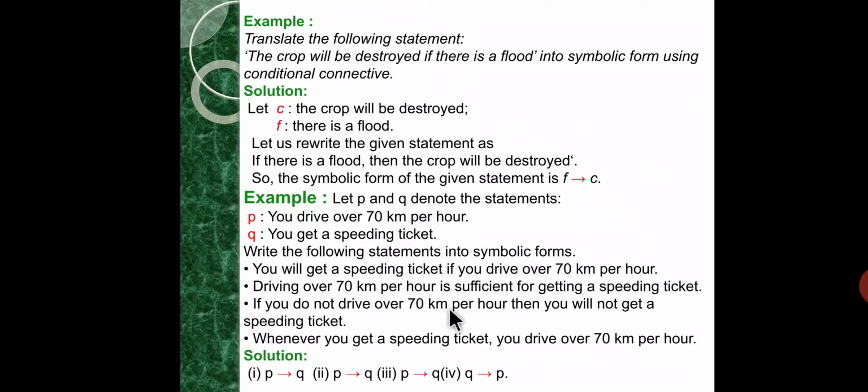Driving over 70 km per hour is sufficient for getting a speeding ticket. So the proposition is P implication Q. Another terminology is mentioned in the question. If you do not drive over 70 km per hour, then you will not get a speeding ticket. This can also be denoted P implication Q. Whenever you get a speeding ticket, you drive over 70 km per hour. So that is Q implication P.